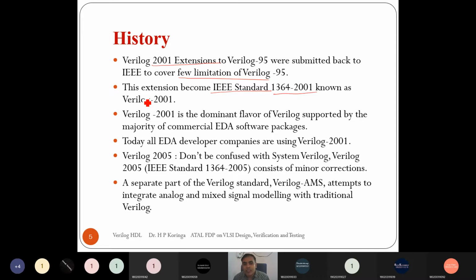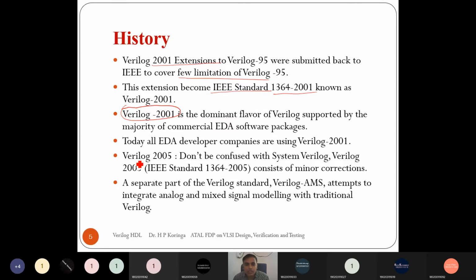Nowadays, most of the EDA tools support the Verilog 2001 language for digital design, as well as to convert the RTL design into a synthesized gate level netlist. So this Verilog 2001 is what we are using.